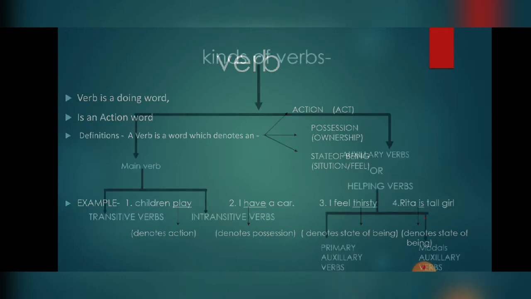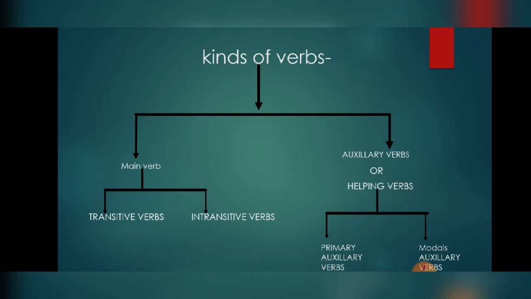Next, kinds of verb we will learn. Kinds of verb are divided into two parts: main verbs and auxiliary verbs, or we can say helping verbs. Main verb again is divided into two parts: one is transitive and second is intransitive verb. Auxiliary verb is divided into two parts: one is primary auxiliary verbs, second is modal auxiliary verbs.